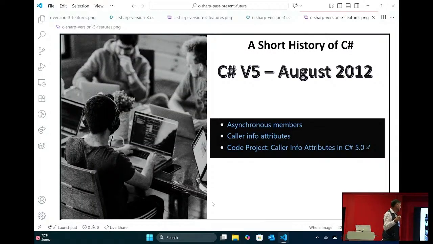All right, now version 5, August 2012, we get async, and async is huge. This is another huge feature, and I think this is fantastic because if you think about 2012, this was before Docker and Kubernetes, and it wasn't before the cloud, but it was before everybody was using the cloud for the most part. They were already kind of predicting the world that we're writing software in right now, which is, I hope you guys are doing that too, like everything's async, right? I'm assuming that I've got 30 pods and a pod might close down and I can't assume anything about my infrastructure. So everything is async, and they predicted this way back in 2012, which was fantastic.